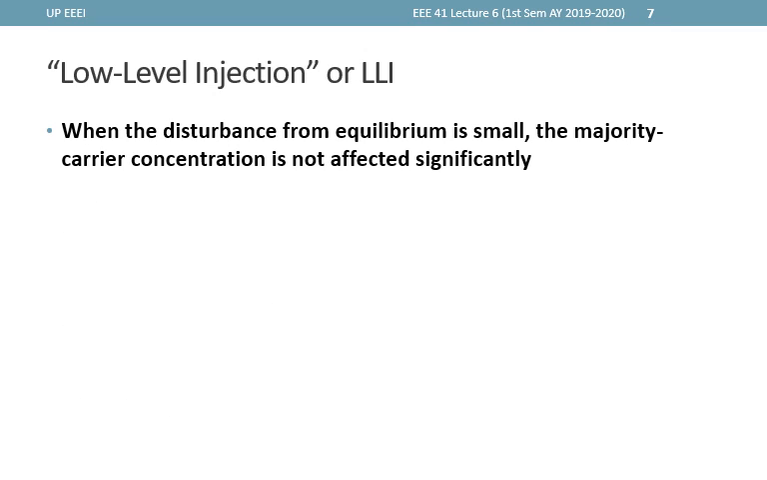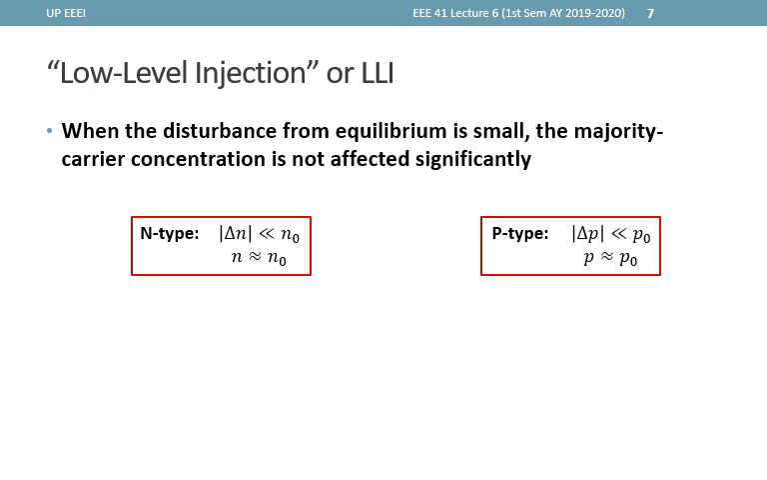Next, we define what is low-level injection or LLI, which is an important case that simplifies our analysis of semiconductors. Low-level injection is the condition when the disturbance from the equilibrium is so small that the majority carrier concentration is not affected significantly. In equation form, this means that the absolute value of delta N is much less than N naught for an N-type semiconductor, or the absolute value of delta P is much less than P naught for a P-type semiconductor.